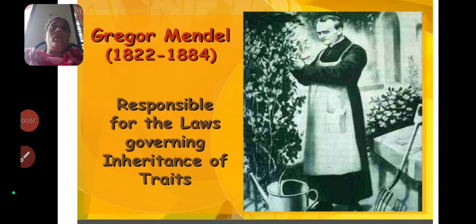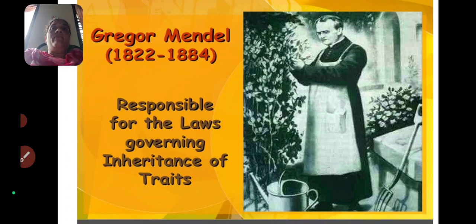So first of all, we have to know about the father of genetics. He is a scientist who experimented on pea plant, so he is regarded as the father of genetics. Who is he? Gregor John Mendel. Then what is genetics?